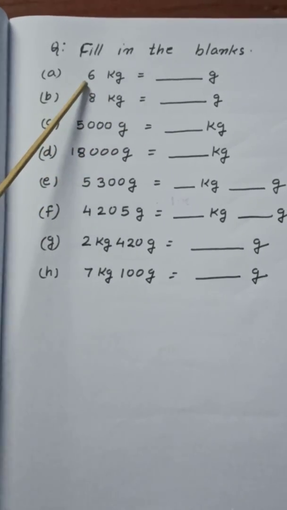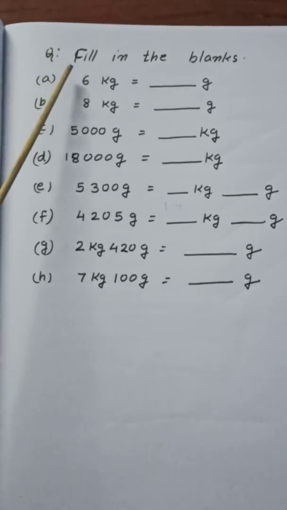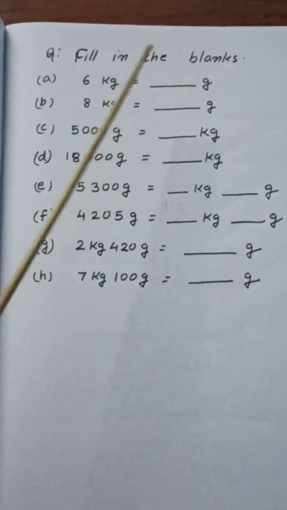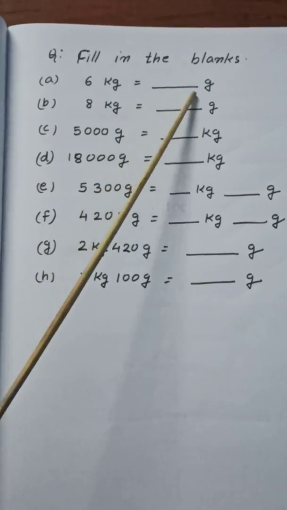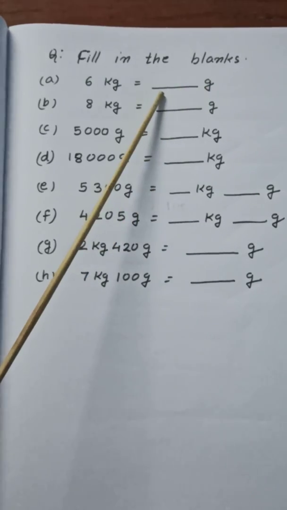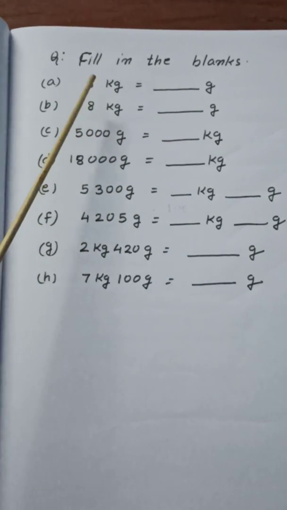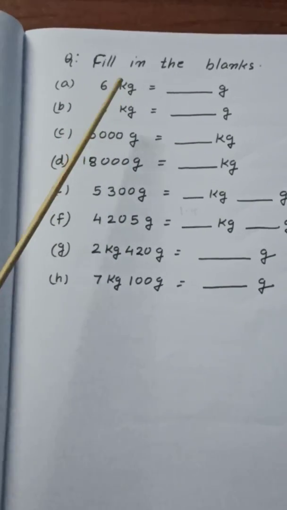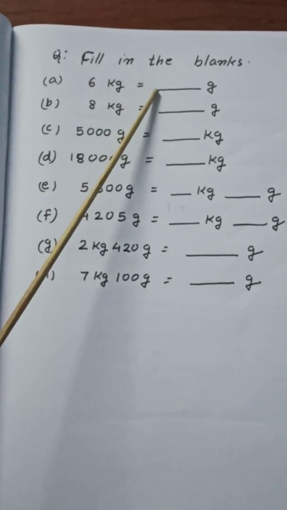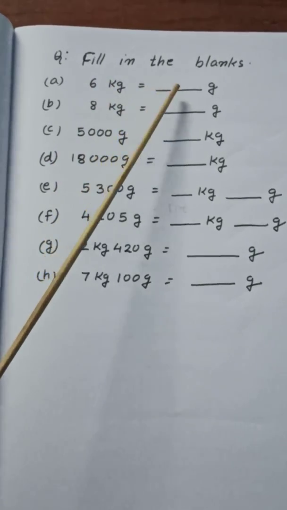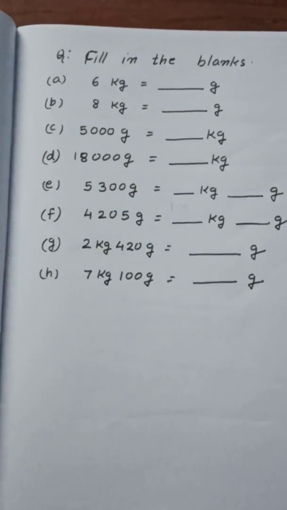Children, here we will do these questions directly without solving. Here is fill in the blanks. 6 kilogram is equal to how many gram? Here I have not written the process, so no need to write it, we can write directly. And I hope you will also do it directly. Here is written 6 kilogram. So what do we write here? We write 6 and we put three zeros, right?